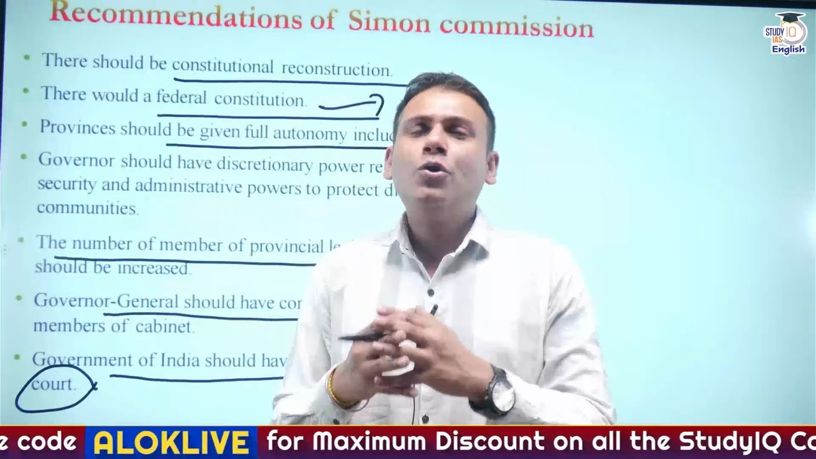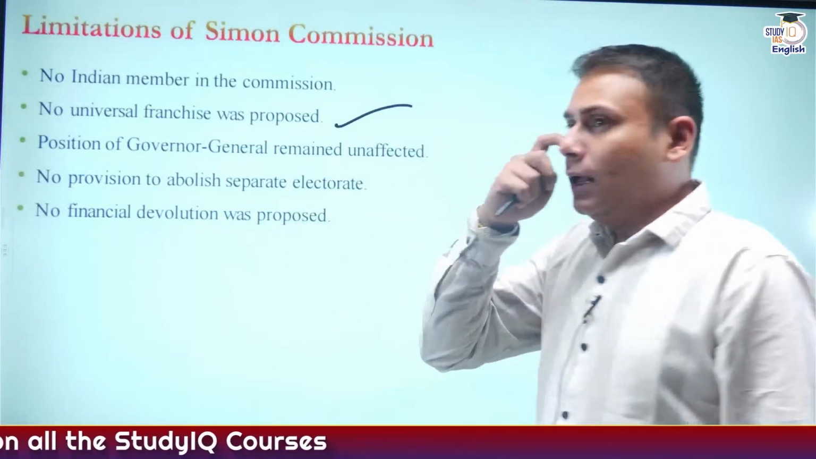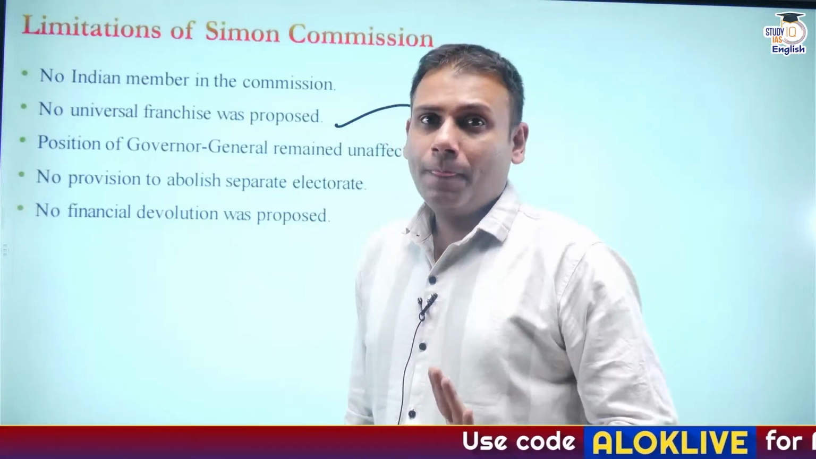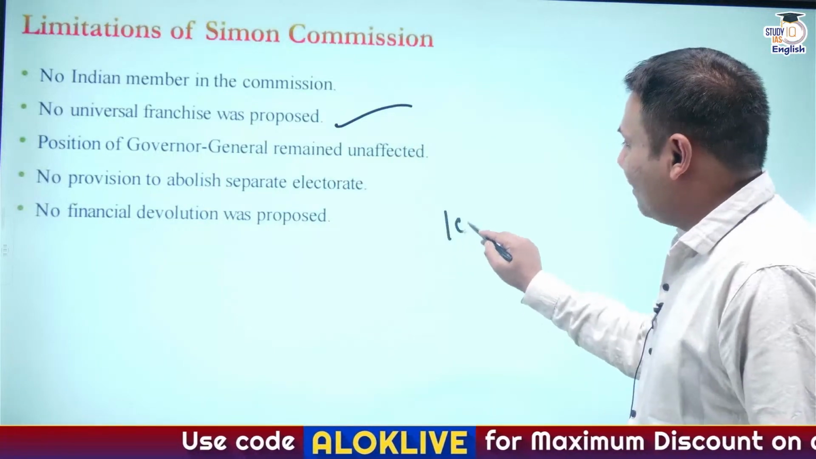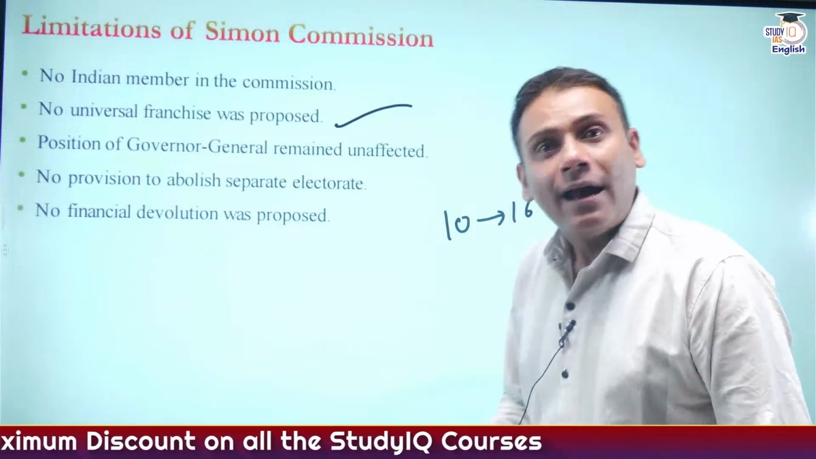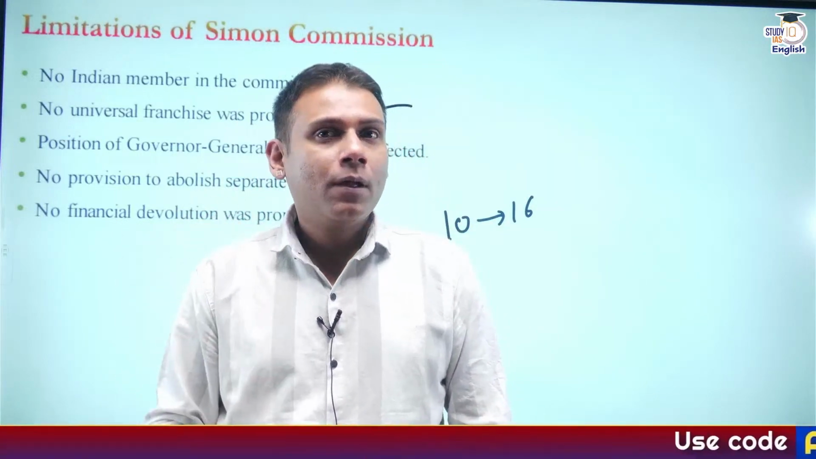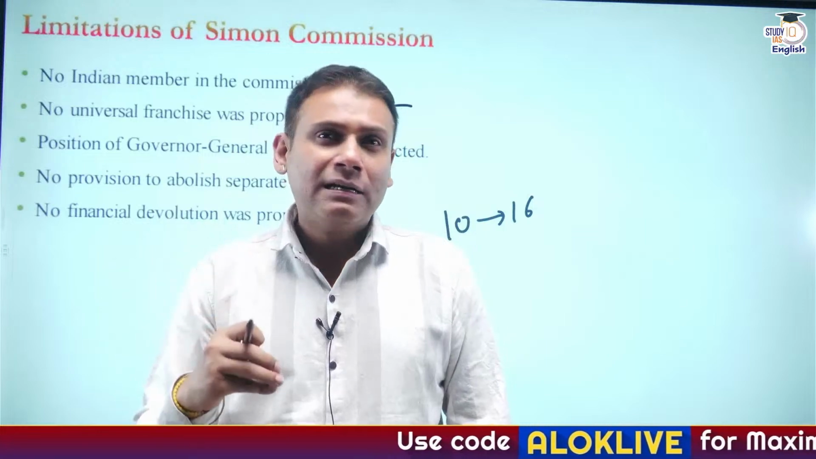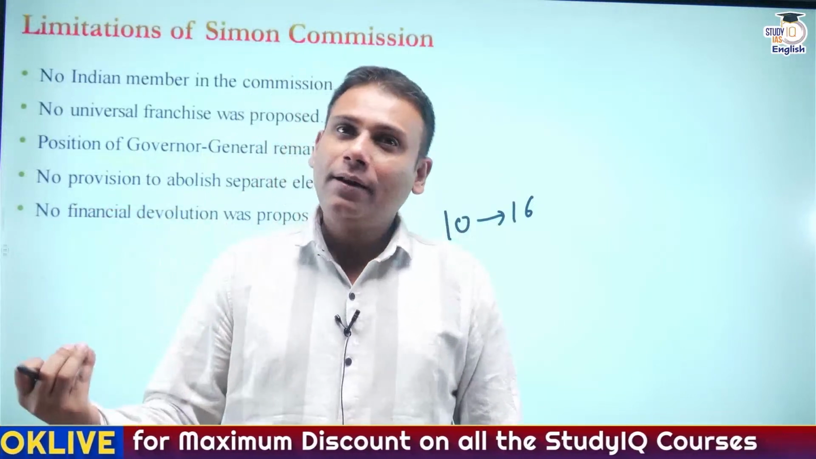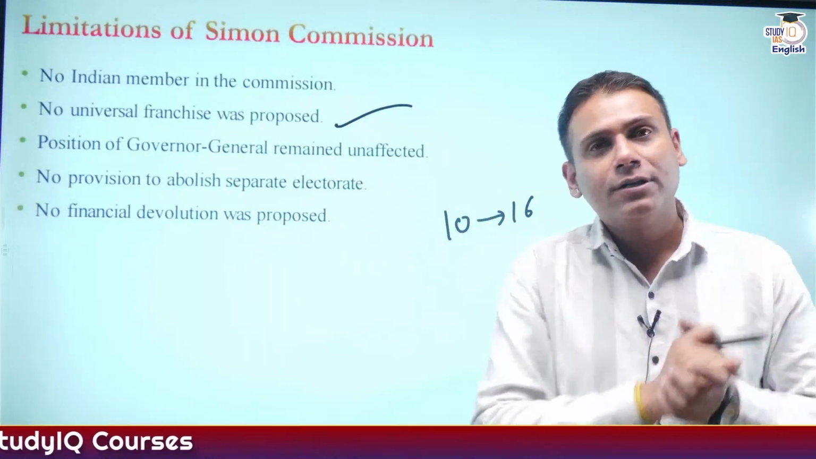Apart from this, no universal adult franchise has been discussed here. One of the major things, correct? Like we have discussed previously, as per Indian Councils Act 1892, the minimum number of members in the Imperial Legislative Council was 10 and the maximum was 16. And these 16 were not directly elected. They were indirectly elected by whom? By the big landlords, moneylenders, capitalists, the members of the Chamber of Commerce, university boards, municipalities, and so on. And who are these people? These are the people who are loyal towards the Britishers.